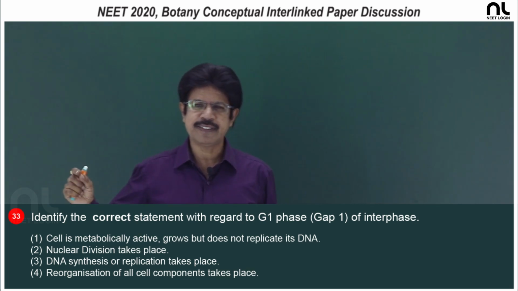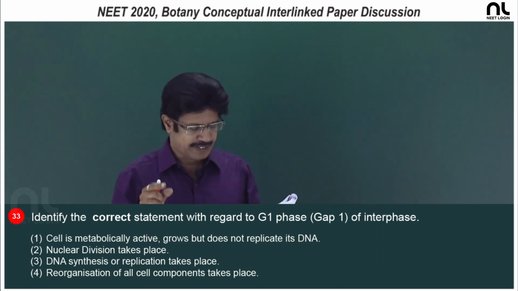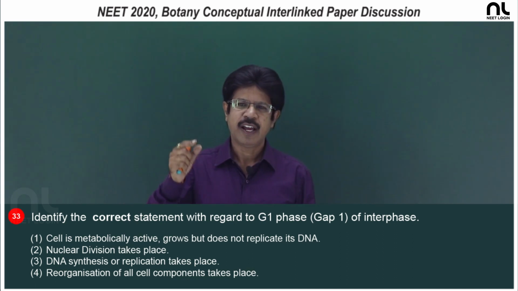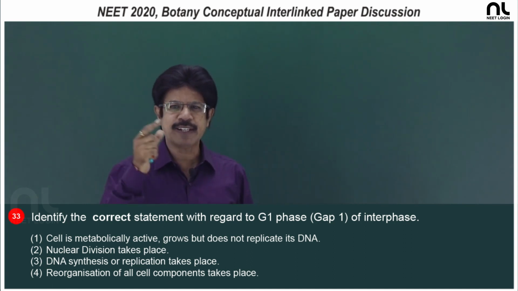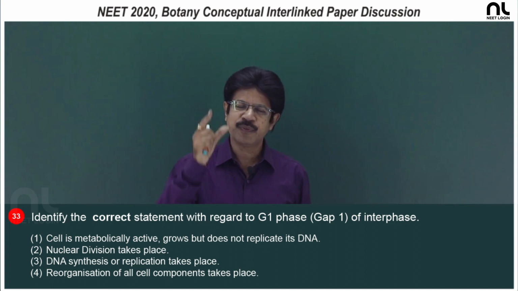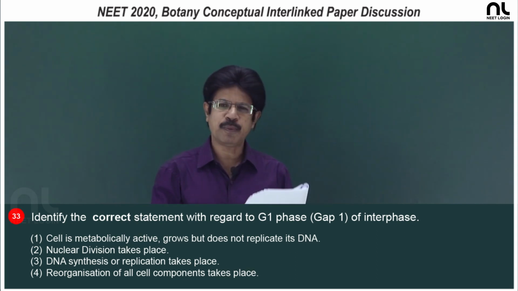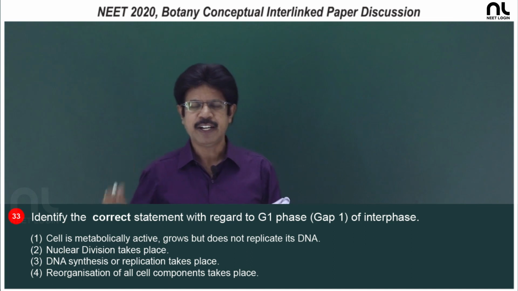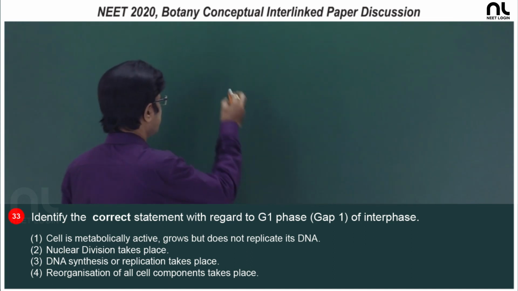The division phase, that is M phase, is considered a dramatic phase, with disappearance and reappearance of components. Such reorganization occurs in the division phase, that is cell components reappearance in telophase. So, the right option is the first option.